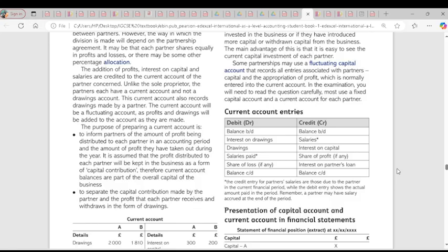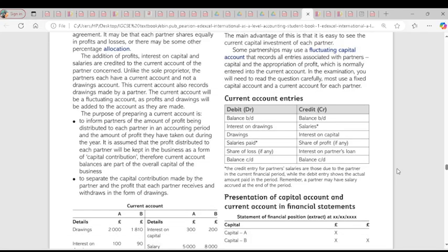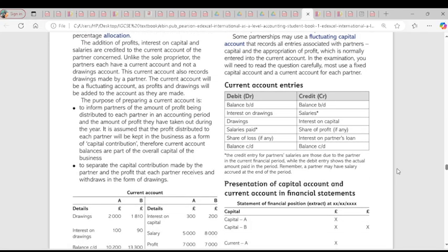That's okay. So now we go to the current account entries, for both the debit side and the credit side. The first one here is the balance brought down, which is the amount of money that comes from the previous account or the previous year. It's going to be there, either on the debit if it is owing, or on the credit if it is owed.